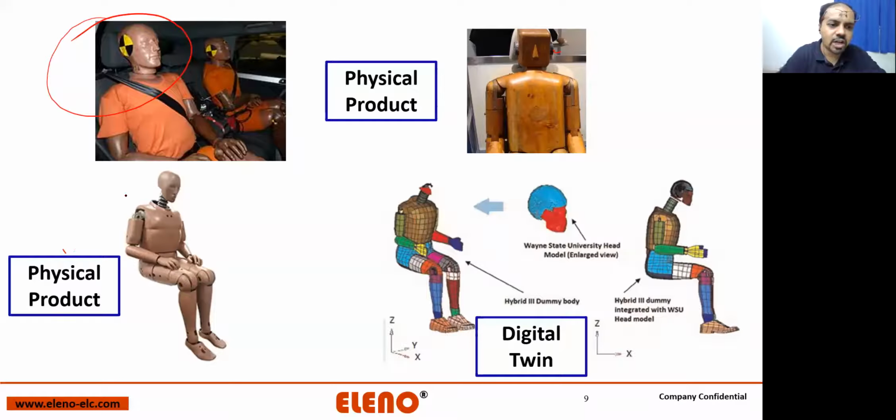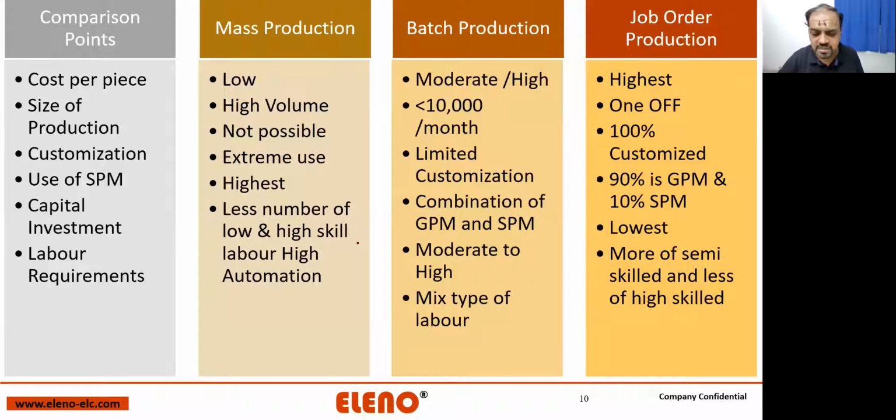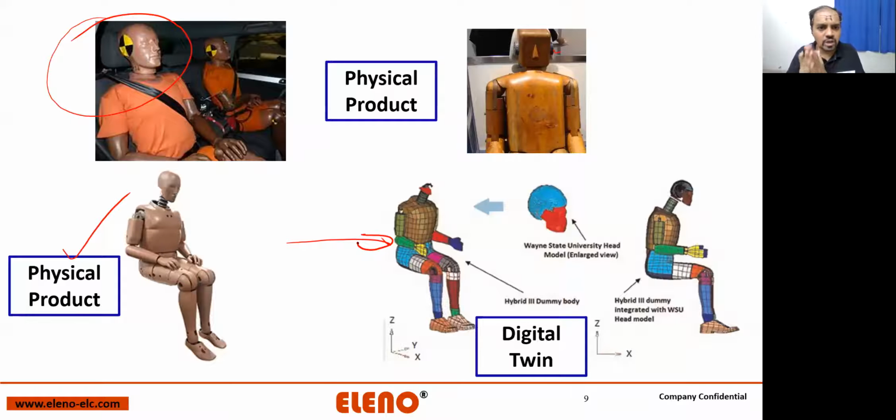This is a physical product, and a digital twin of this product is a crash test dummy in LS-DYNA, not Hypermesh, LS-DYNA, or in Timecrash, or in Abaqus. All these things will be combined to be called a digital twin. So a digital twin must always have a particular amount of replication from a physical product.